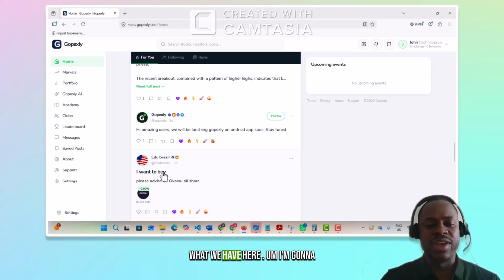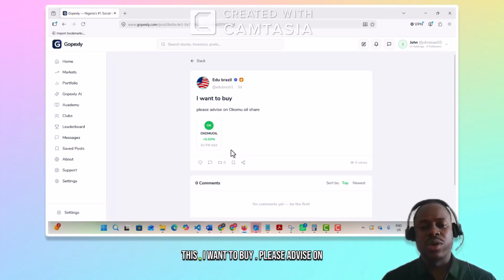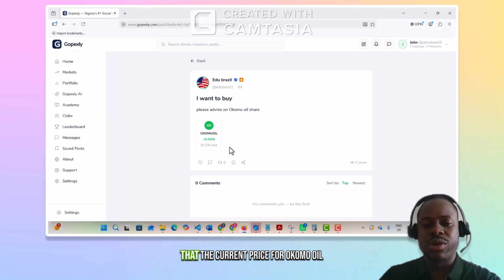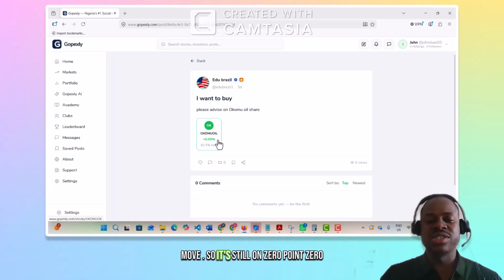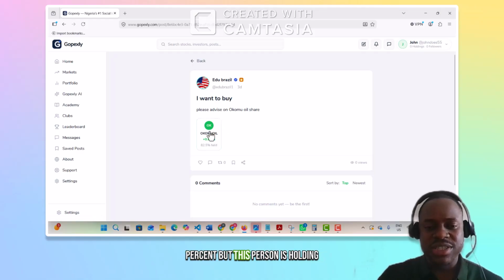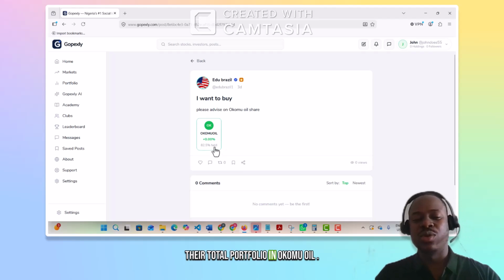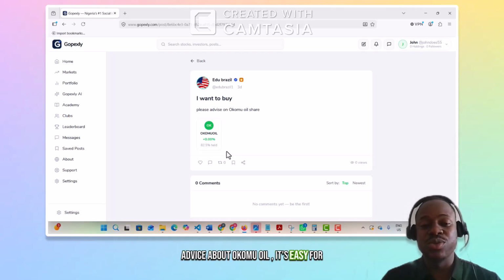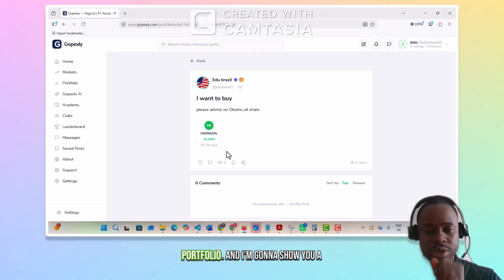Now just take a look at what we have here. I'm going to open this part. So take a look at this. "I want to buy. Please advise on Okomo oil share." It's telling you that the current daily trading price for Okomo oil has made no move. So it's still on 0.0%. But this person is holding 85.2% of their total portfolio in Okomo oil. Now, if this person is giving you advice about Okomo oil, it's easy for you to listen because they are holding 85% of this in their portfolio.